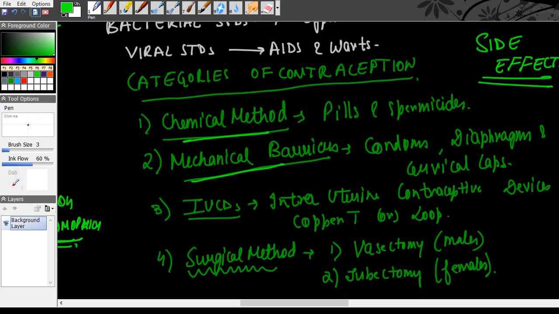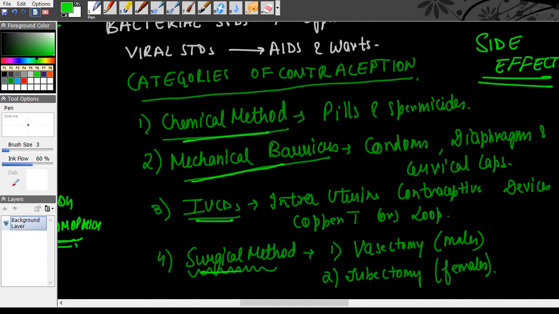For mechanical barriers, the condoms can break during intercourse. Please remember, condoms can break during intercourse. Hence, for mechanical barriers, this is the side effect or drawback. For IUCD, the drawback is it can cause irritation in the uterus and ultimately infection also. And the surgical method, if the surgery is not done properly, there can be infection, and since there is infection, there can be problems in the female or the male, right? And it is a permanent method, it cannot be reversed. There is irreversibility in this method.